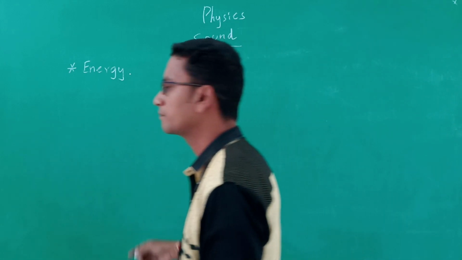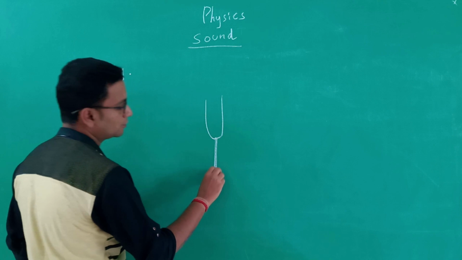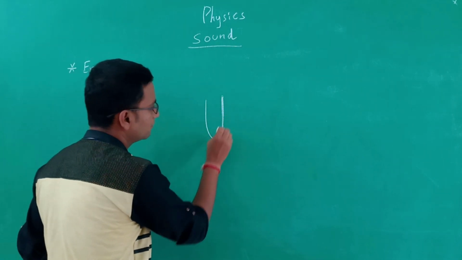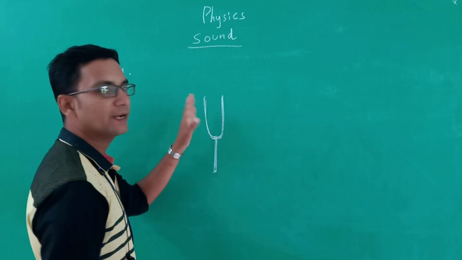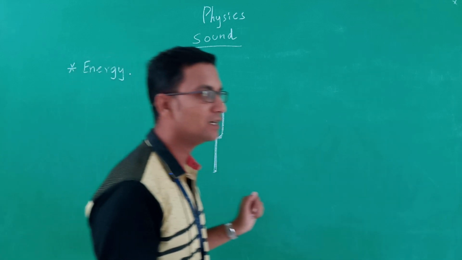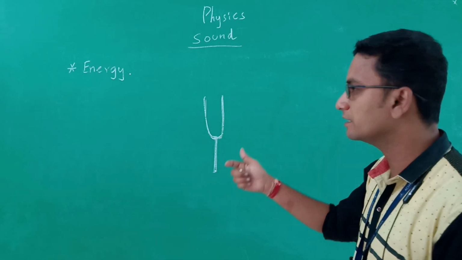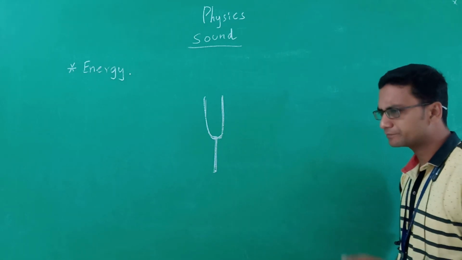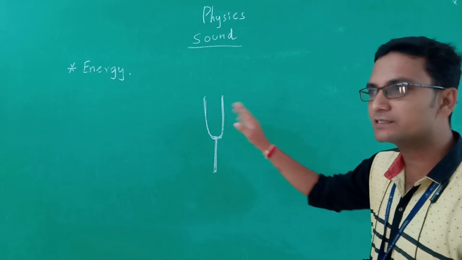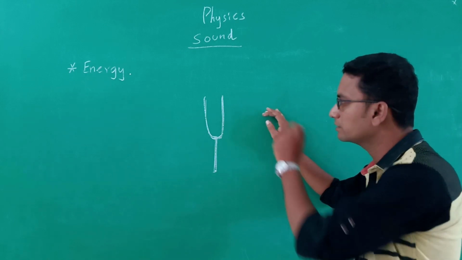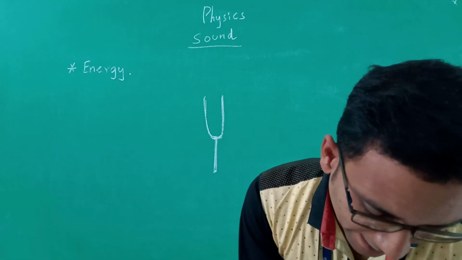You know the tuning fork, you will be using it. This is the tuning fork. When we hit the tuning fork with any material, it starts to vibrate and produces sound energy. That sound energy can be transferred to other things also. When we touch the tuning fork, we can feel the sound because it is vibrating. It is moving to and fro, shaking like this, and it will move the objects brought near to it. So sound energy is a type of mechanical energy.